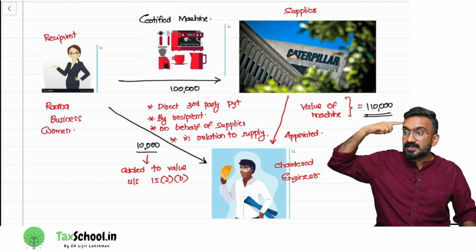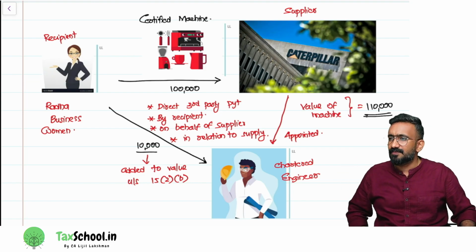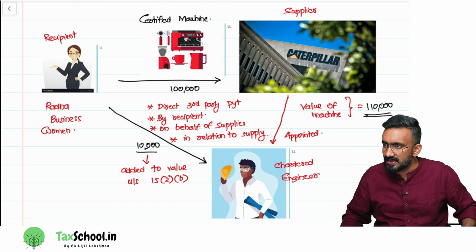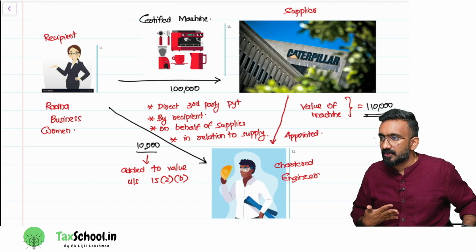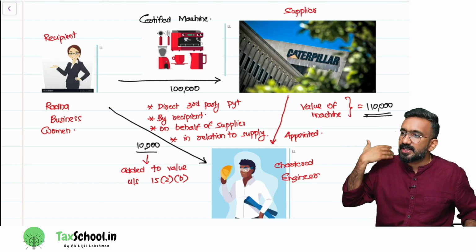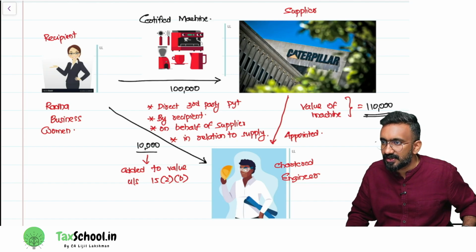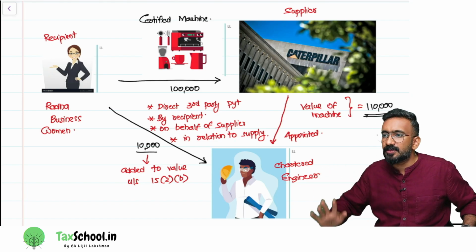Now Caterpillar is thinking a little too much. They're saying, how can I reduce the value and reduce the GST? So Caterpillar found a method. Caterpillar told Radha, you pay 1 lakh to me, I'll give you a bill of 1 lakh plus GST. Anyway, I have to pay 10,000 rupees to this engineer to do the certification. You do one thing. You directly pay this 10,000. I will exclude this from the value.